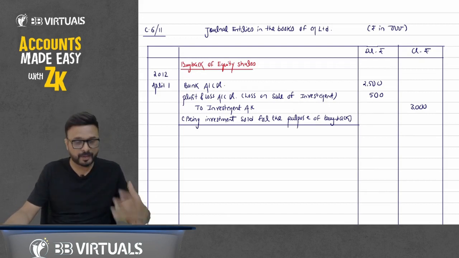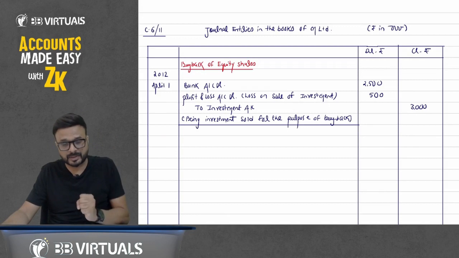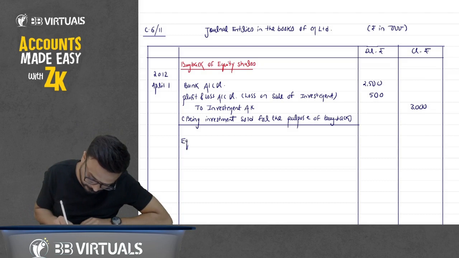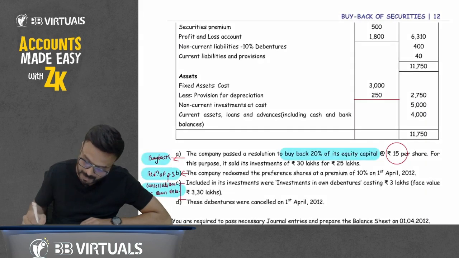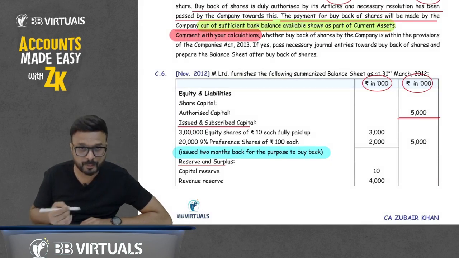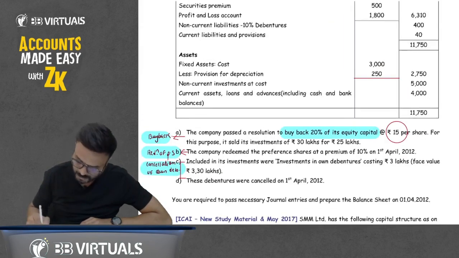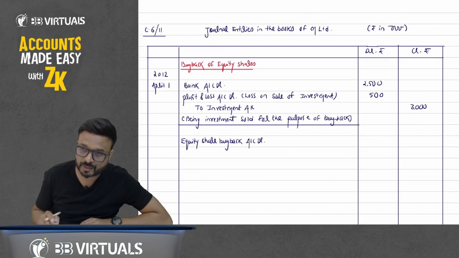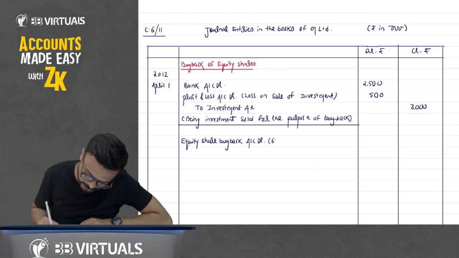Now, when we do the buyback, first we have to purchase the shares. So when we purchase the shares, equity share buyback account debit. How many equity shares? We are doing a buyback of 20%. Share capital is 3 lakh shares. 20% of 3 lakh comes to 60,000 shares, not 20,000.